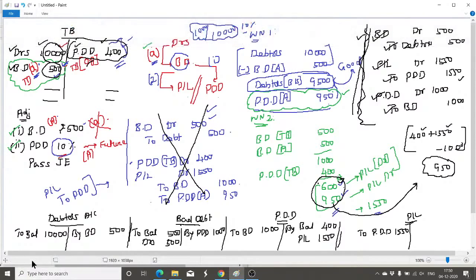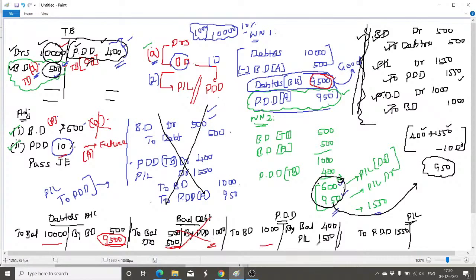After this, debtors will have a balance of how much? Debtors will have a balance of 9,500. That 9,500 will appear in the balance sheet. That's why I told you the value available in the balance sheet is 9,500. Is it okay? And then the bad debt account gets closed. 1,000 gets closed. Nothing will appear anymore.